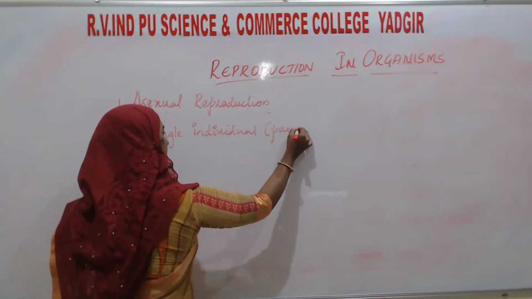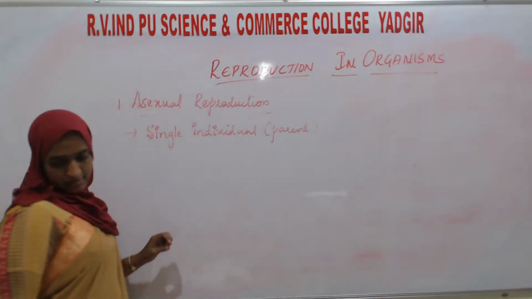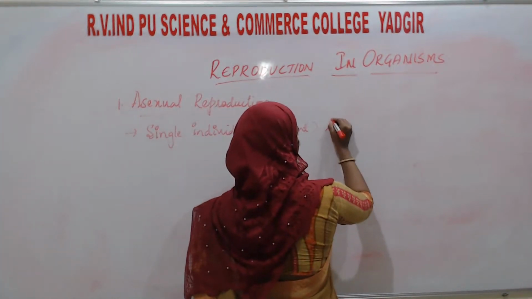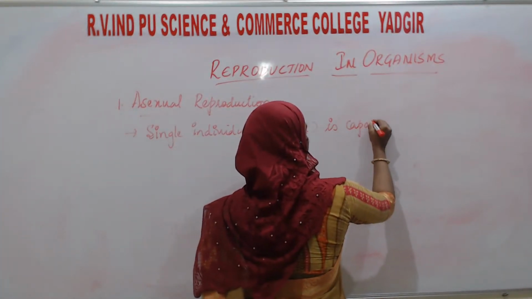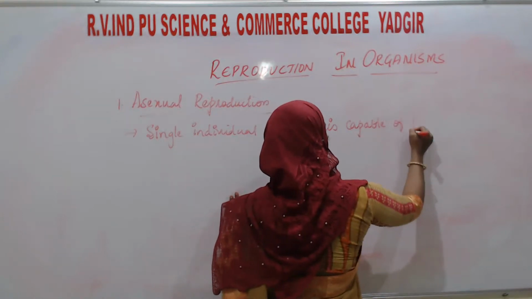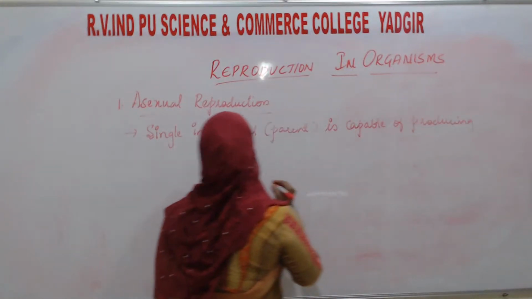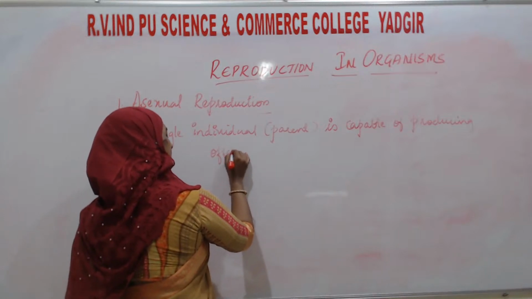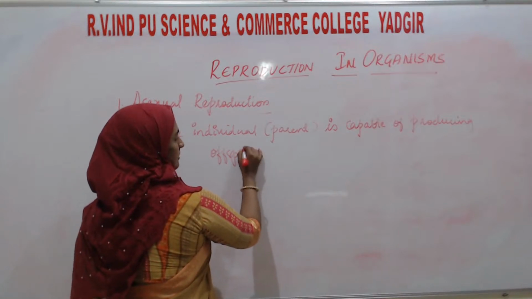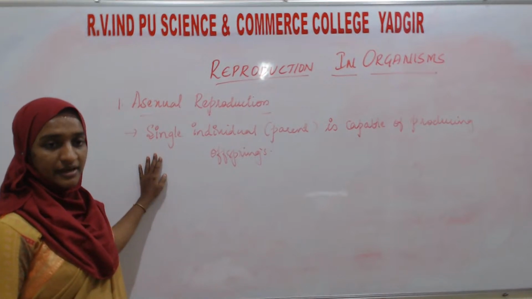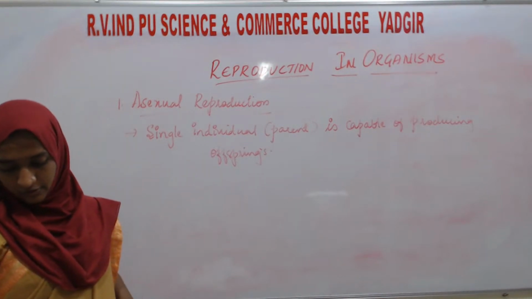That individual we can consider as the parent. A single parent is capable of producing offspring.